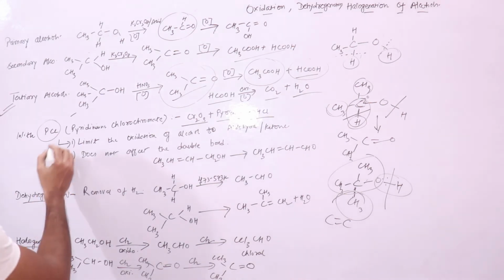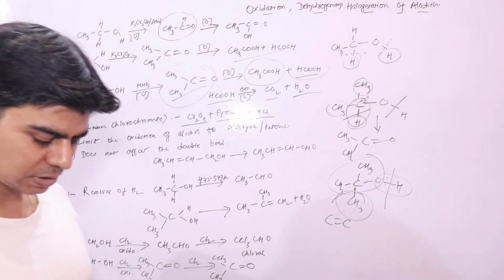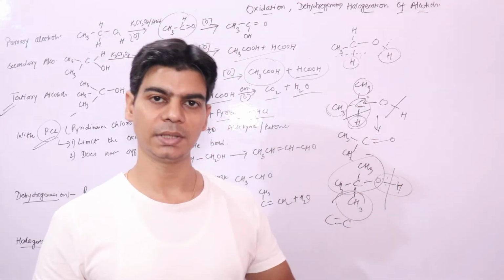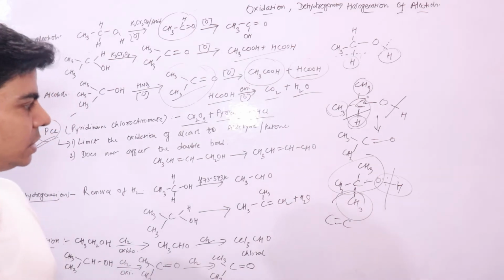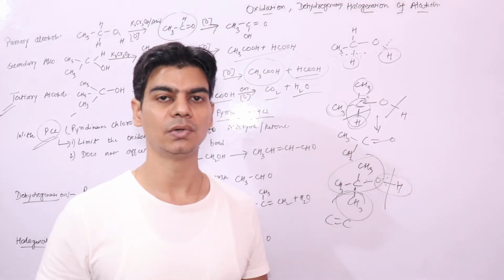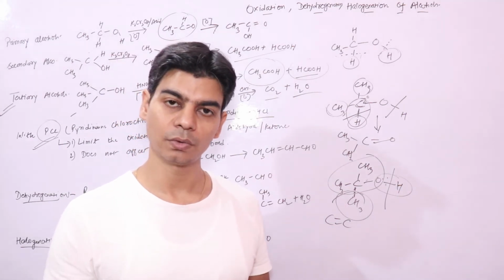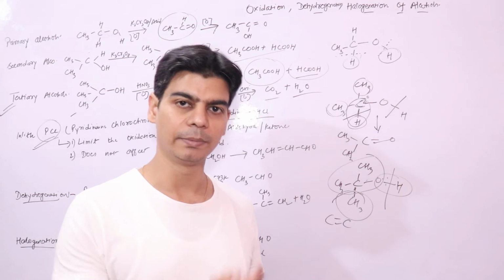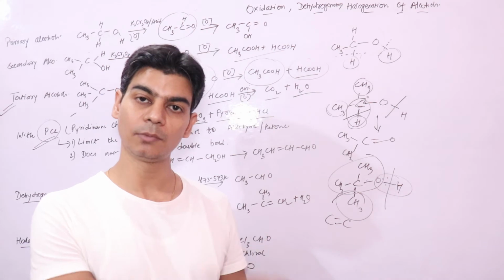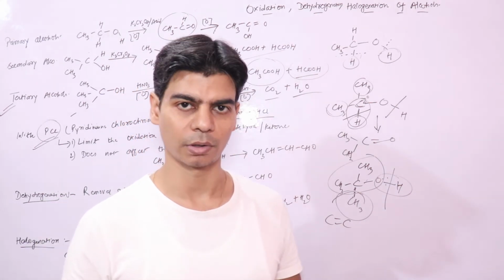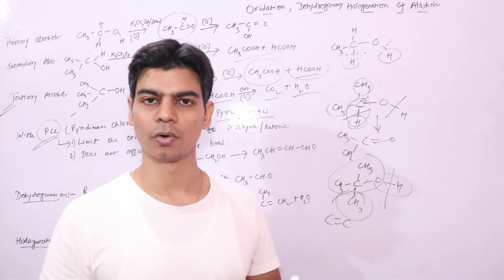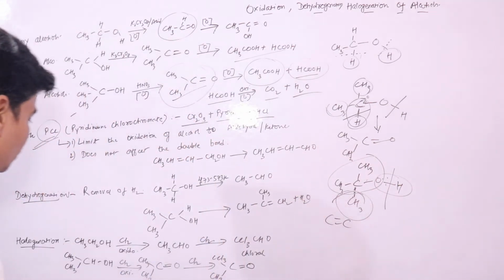Now let's just talk more about pyridinium chlorochromate, which is an oxidizing agent. Until now we know that it is used to limit the oxidation of alcohols at the aldehyde or ketone stage, right? And its other important function is that it is used to oxidize your unsaturated alcohols. We know that unsaturated alcohols contain a double bond or a triple bond. So this PCC does not affect this double bond, right? So that is why it is effective in carrying out the oxidation of your unsaturated alcohols, right?